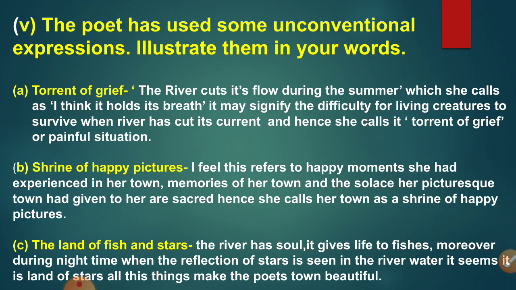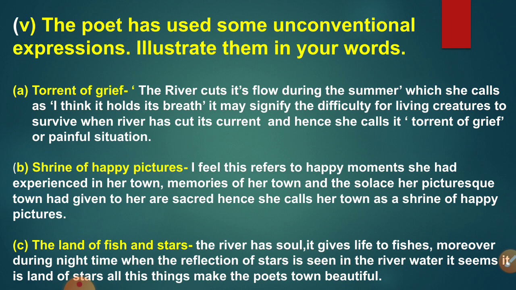Second expression is shrine of happy pictures. I feel this refers to the happy moments she had experienced in her town. Memories of her town and the solace her picturesque town had given to her are sacred. Hence she calls her town a shrine of happy pictures.